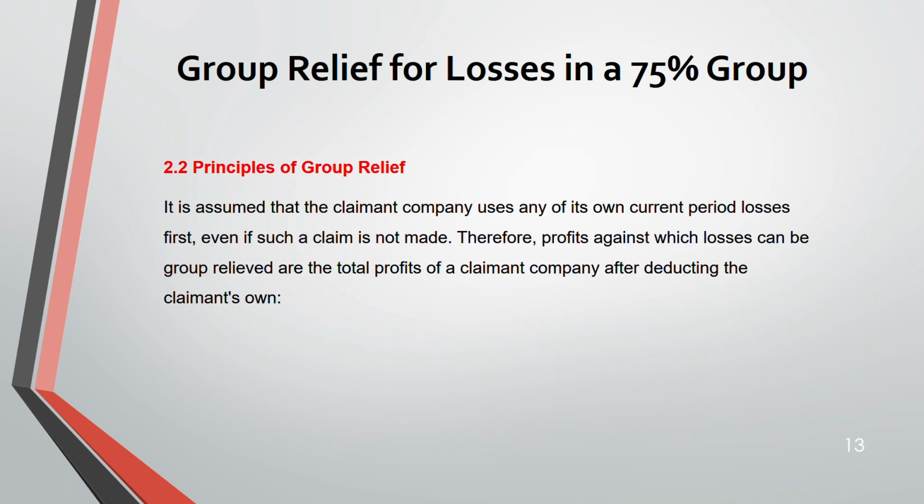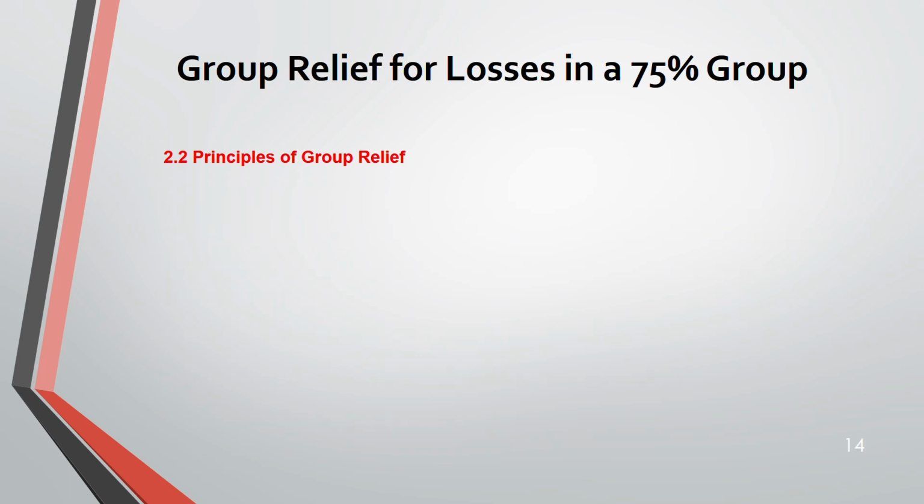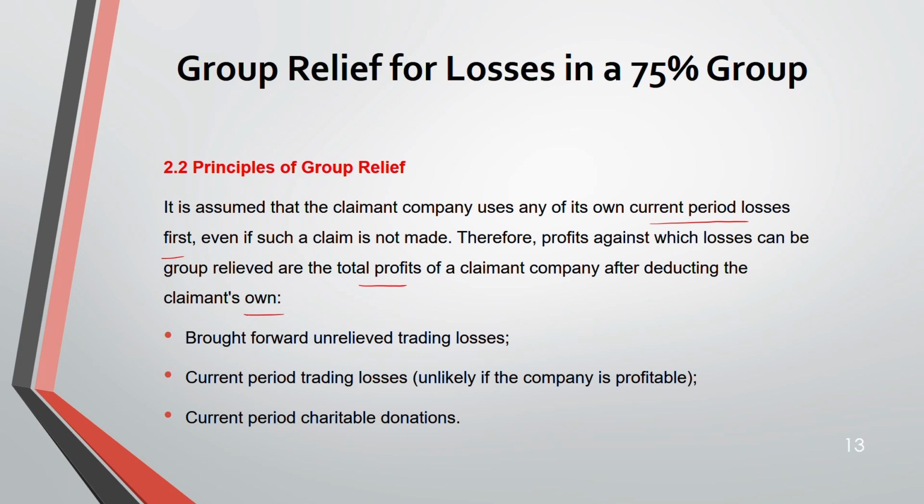Then, it is assumed that the claimant company uses any of its own current period loss first. Remember, under group relief, before the claimant company takes the surrendering company's loss, they will utilize their own current period loss first, isn't it? They don't have to make a claim for this. Therefore, profits against which losses can be group relieved are the total profit of the claimant after deducting the claimant's own brought forward unrelieved trading losses, current period trading losses, and current period charitable donation. So after the claimant company deducts these three from its total profit, then only the balance could be group relieved.